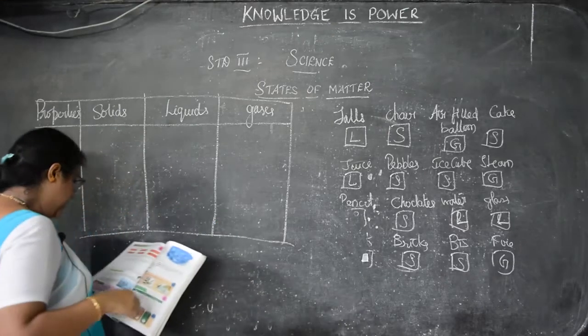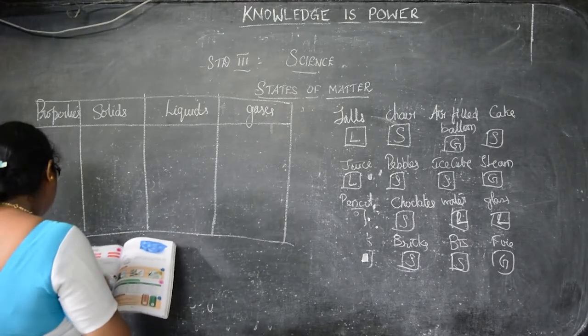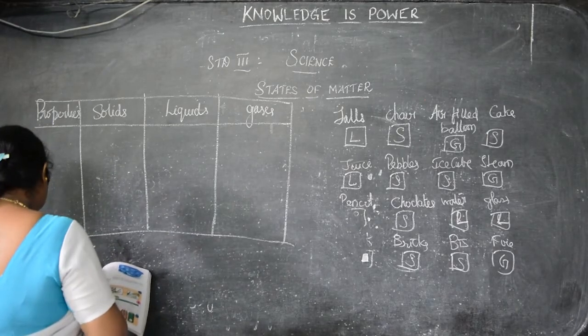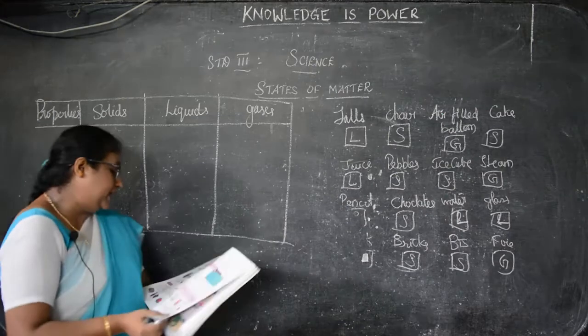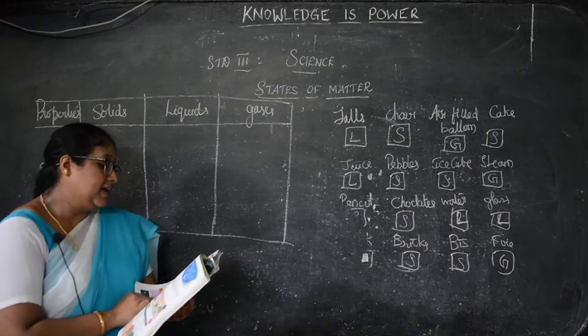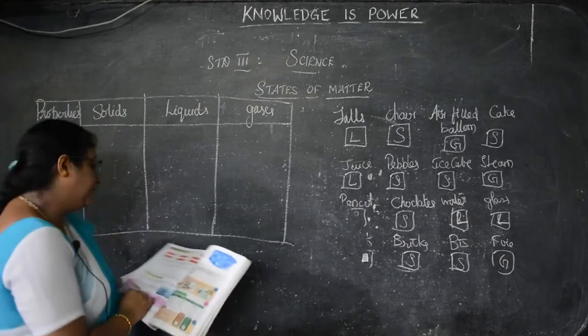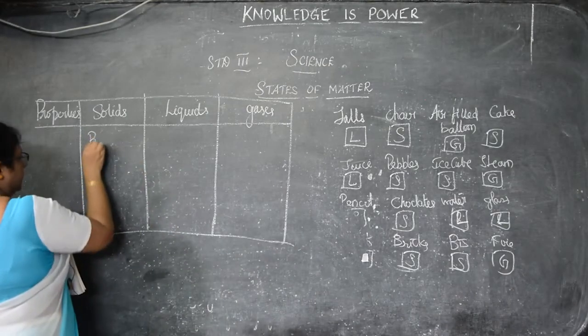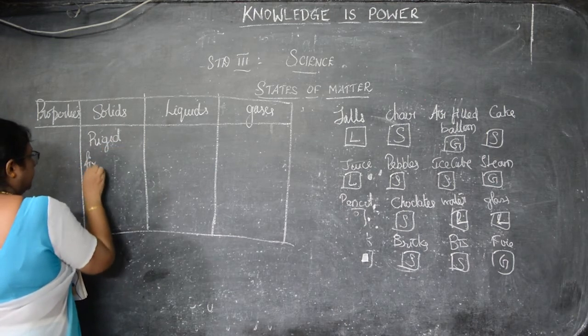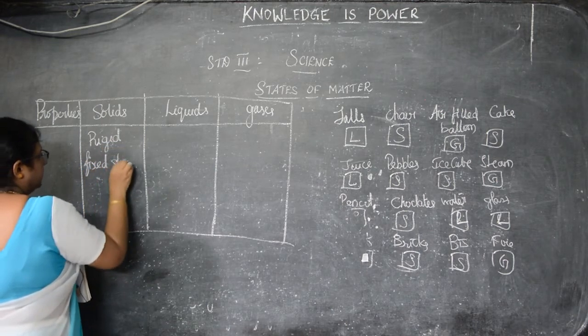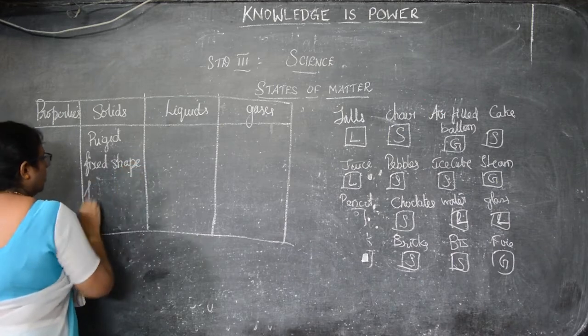Now, we will see the properties of solids. The properties of solids are rigid, fixed shape and fixed volume.